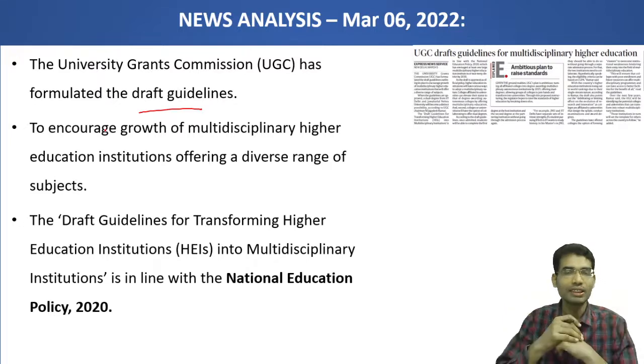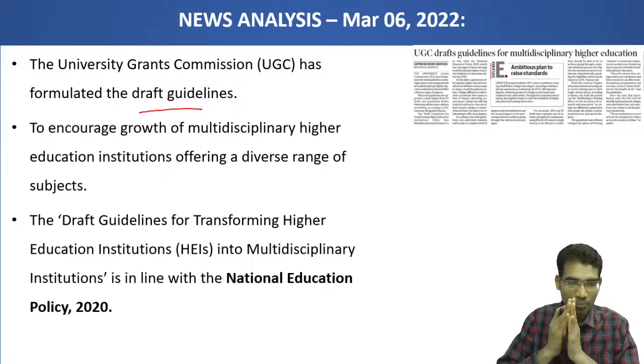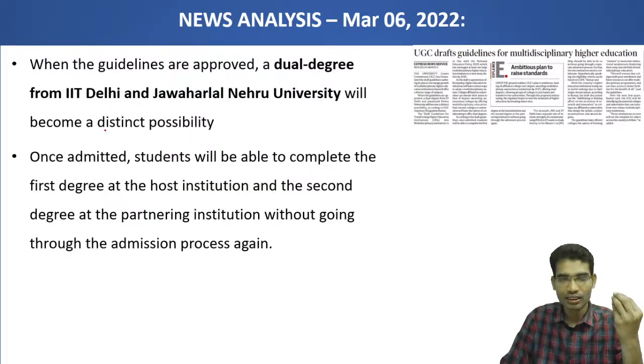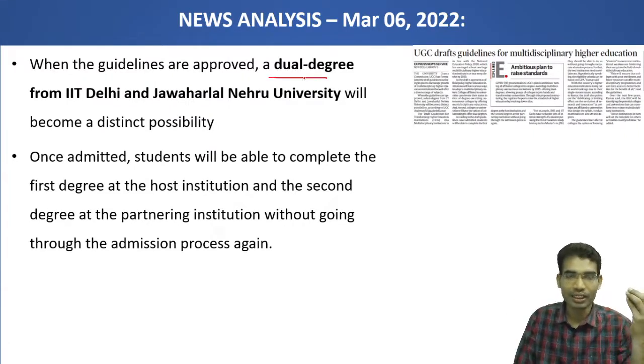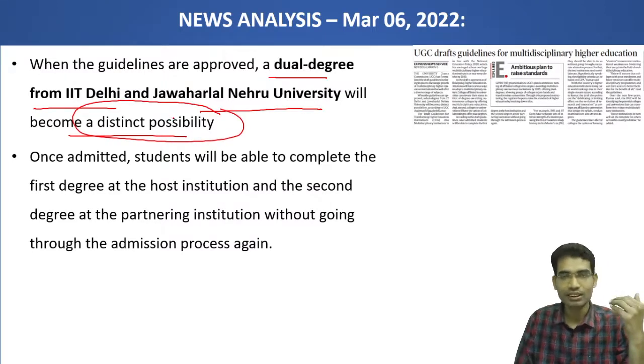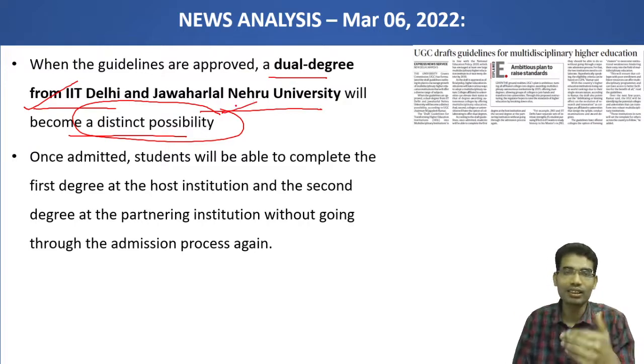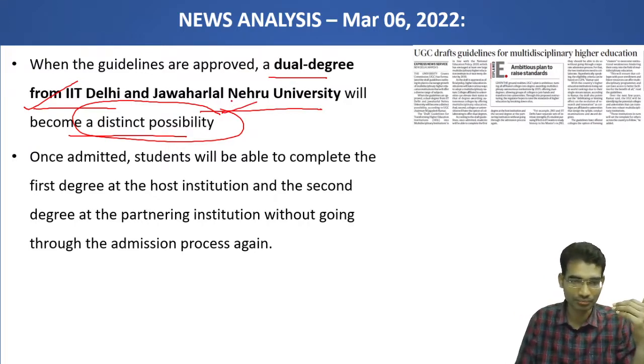To encourage growth of multidisciplinary higher education institutions offering a diverse range of subjects, it is bringing certain guidelines, like a student can take multiple degrees in the same duration from different universities. For example, this concept is dual degree. Just to give an example, a dual degree from IIT Delhi and Jawaharlal Nehru University will become a distinct possibility. If this guideline is properly executed, a student can take a degree from IIT Delhi and at the same time take a degree in another subject from Jawaharlal Nehru University.